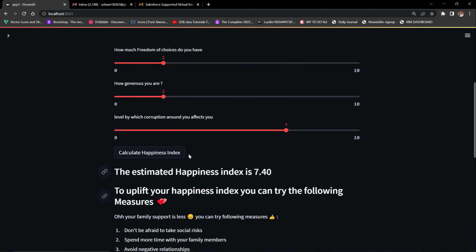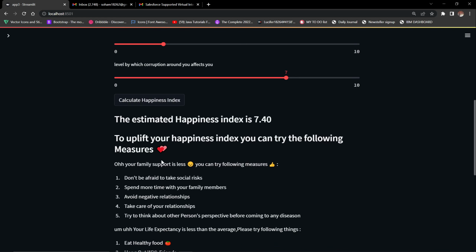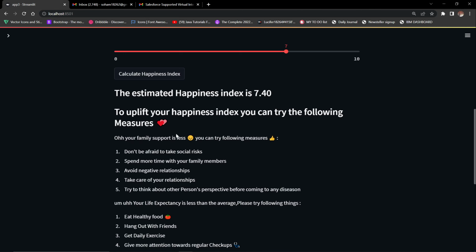Oh, your family support is less. So based on these inputs, it is giving some recommendations to uplift this happiness index. So your family support is less. You can try the following measures. So what measures can I try? Don't be afraid to take social risks. Spend more time with your family members. Avoid negative relationships.